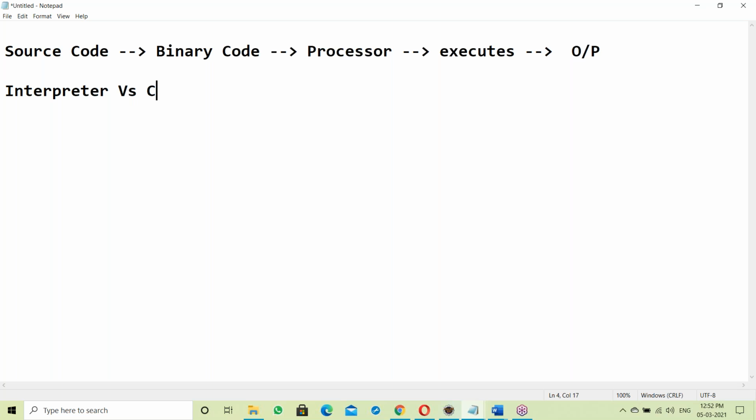So, interpreter versus compiler. What is an interpreter? What is a compiler? Exactly what is an interpreter and what is a compiler? Let us see.